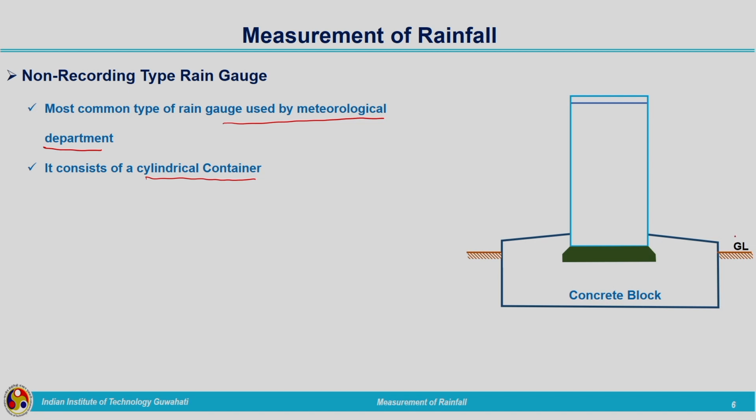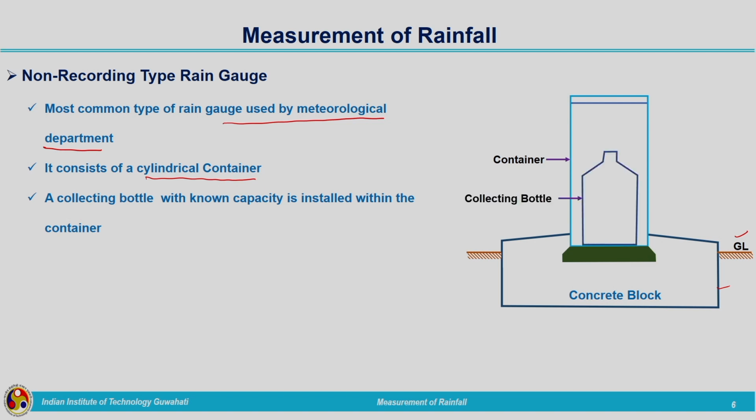So, this is our ground surface, we have a concrete block like this, already constructed, and within that the cylindrical container is already installed. A collecting bottle is installed within this container. The capacity of this bottle is known to us.